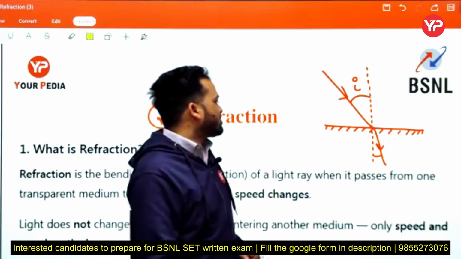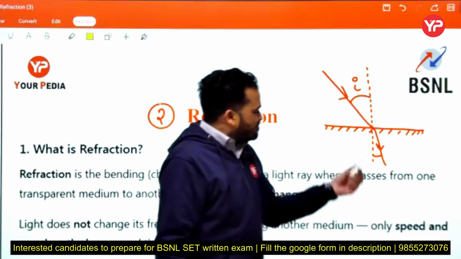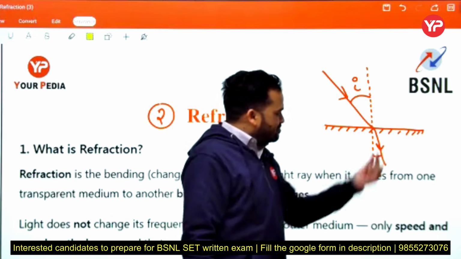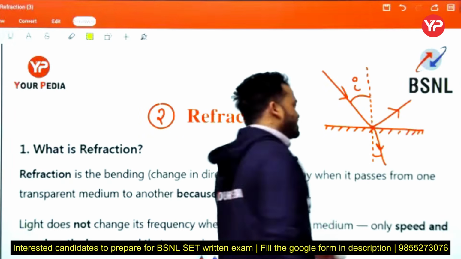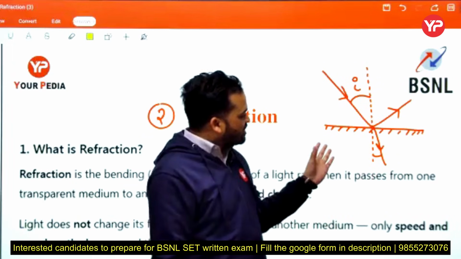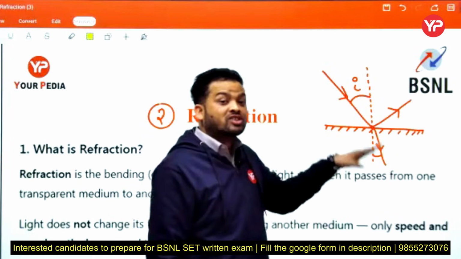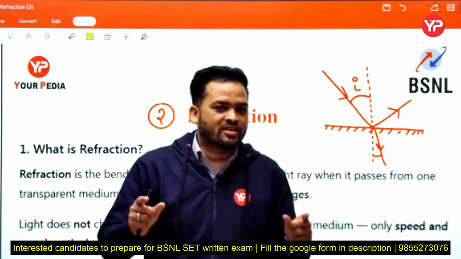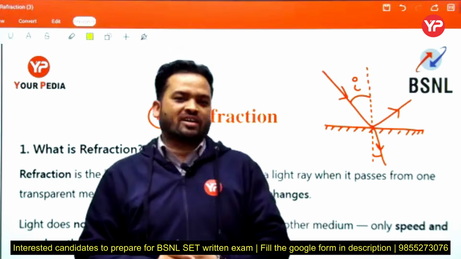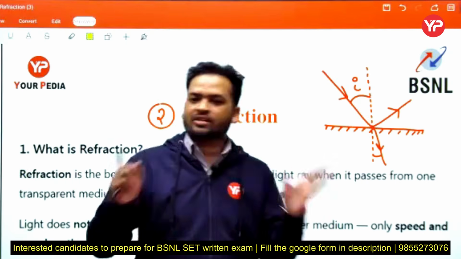If the ray is partially bent in the same medium, then the phenomenon is partial reflection and partial refraction. But in today's lecture, we only discuss refraction, because in the previous lecture we studied reflection.